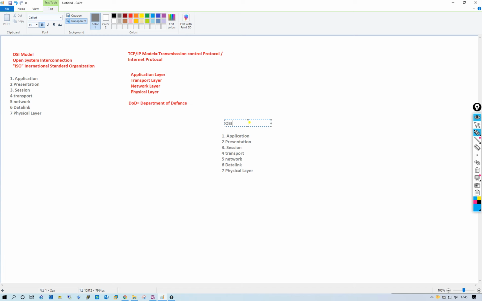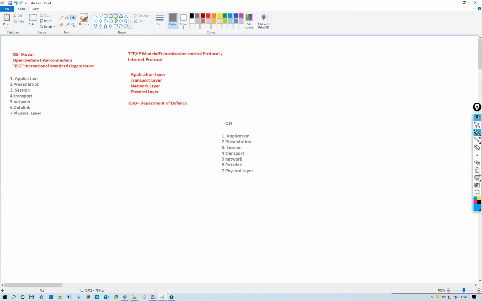In the OSI model, assume there are two systems.